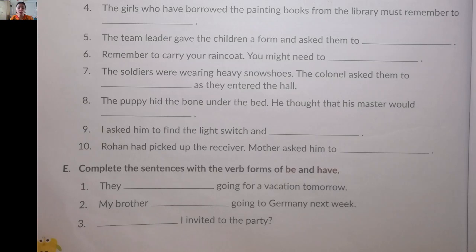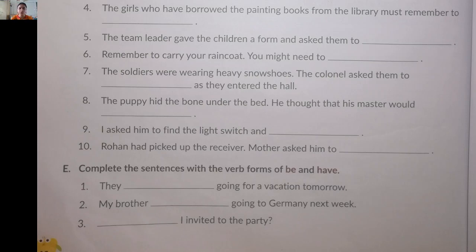They are going for a vacation tomorrow. Second, my brother dash going to Germany next week. My brother is singular, so here a singular helping verb will come. Okay, my brother is going to Germany next week. Third, dash I invited to the party. So, am I invited to the party? Here we are using a question mark at the end, so it belongs to the interrogative sentence.